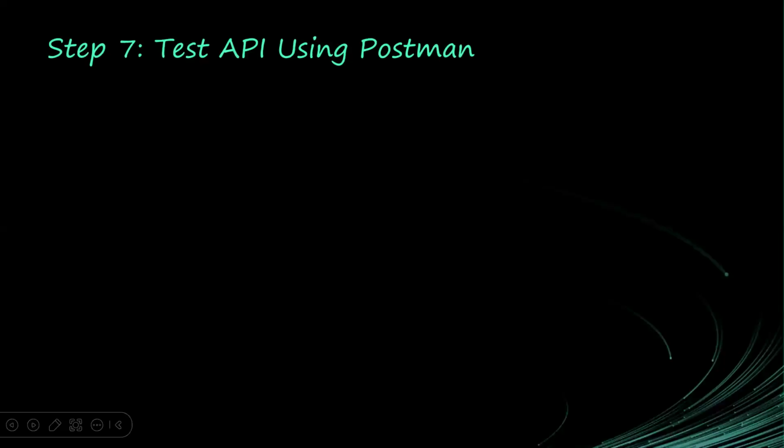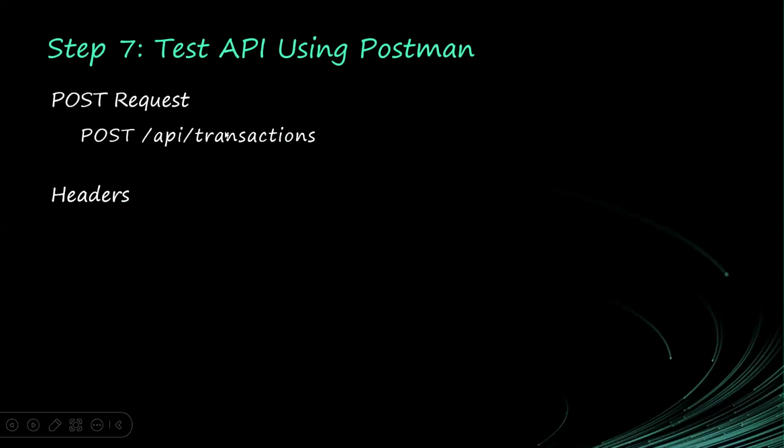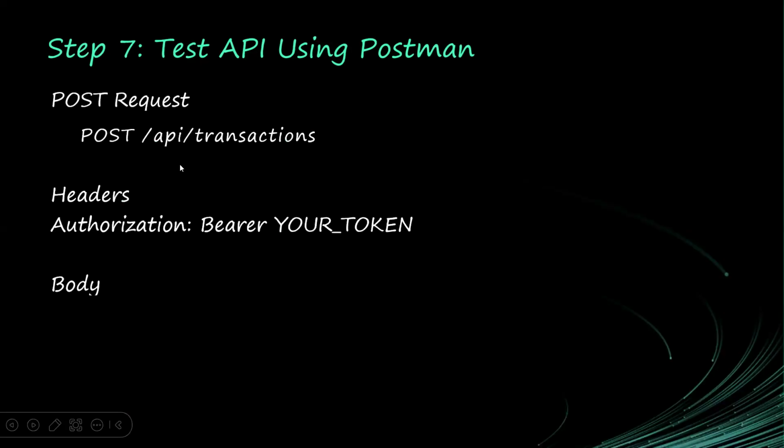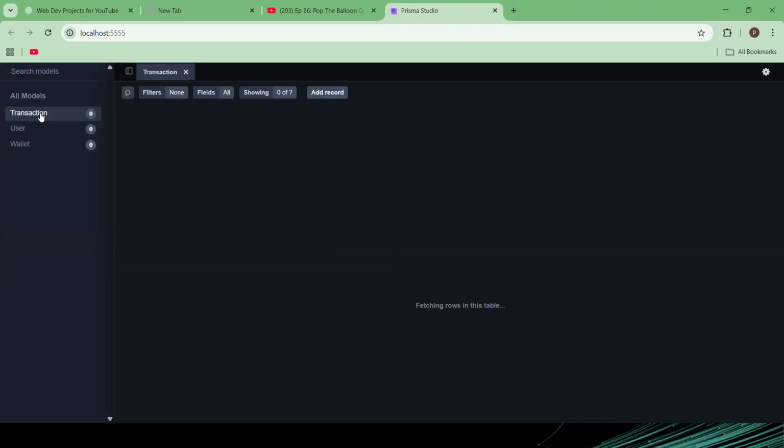So while we are waiting for Prisma Studio to come on, now we have tested using Postman, and we used the API transactions. We used the authorization bearer with our token so that it will allow us access. So our database is up. Our studio is here. You can see now we have transactions. All right, if you take a look at the transaction, we should have a transaction here.